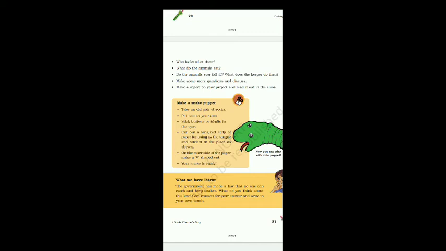I will repeat it again. In order to make a snake puppet, you have to take a pair of socks. Then to make the eyes of the snake, you put bindis or buttons. Then to make the tongue of the snake, you take a red paper. Then on the other side of the paper, make a V shape cut. You have to cut it in the V shape. Your snake is ready.